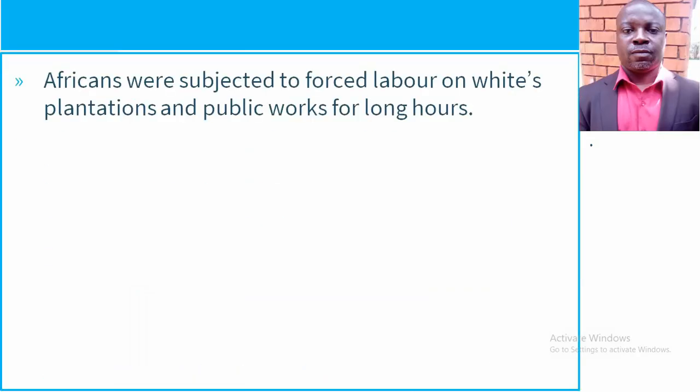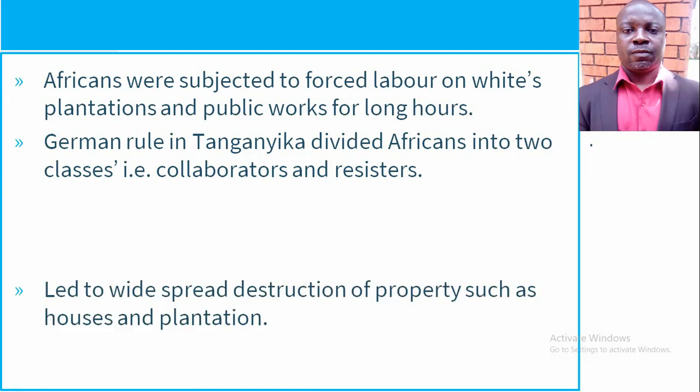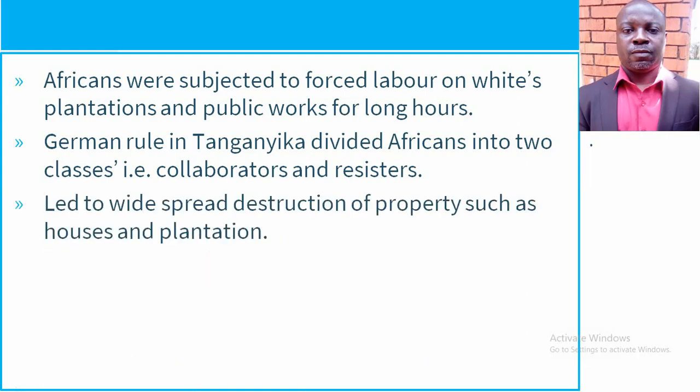There is this one here, that Africans were subjected to forced labor on white plantations and public works for long hours. Very true. German rule in Tanganyika divided Africans into two classes, that is, collaborators and resistors. Very true. There are those that collaborated with the Germans, and there are those that resisted. So Africans were divided into two groups, resistors and collaborators.